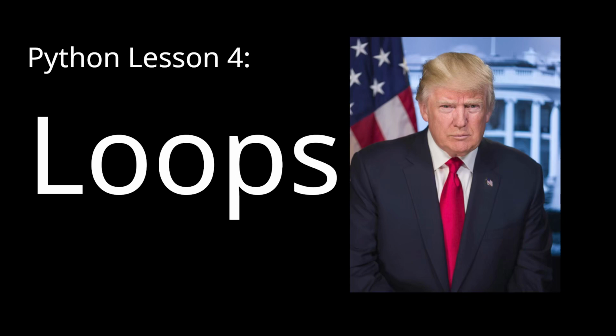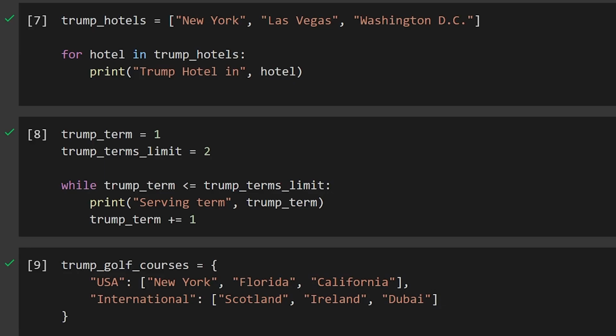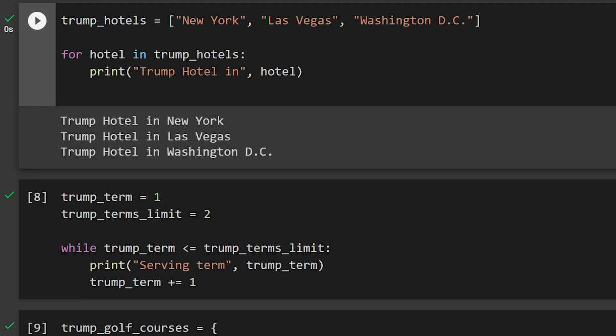Get ready for a tremendous lesson 4 about loops, including for loops, while loops, nested loops, range, break, and continue statements. First up, we have the for loop, which features my amazing Trump hotels. We have a list of Trump hotels in different cities like New York, Las Vegas, and Washington, D.C. The for loop iterates through the list, printing out each hotel location.